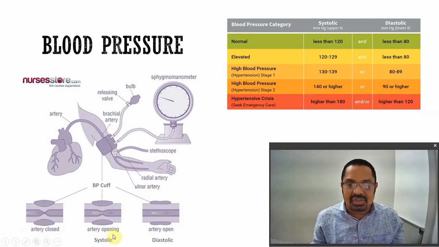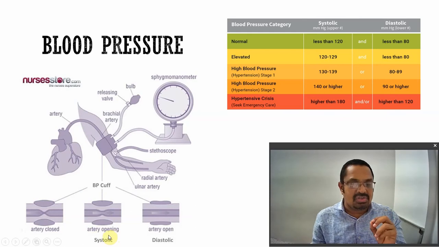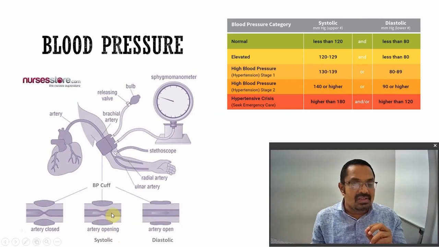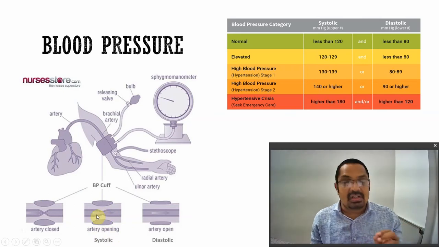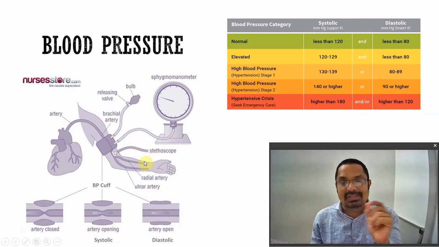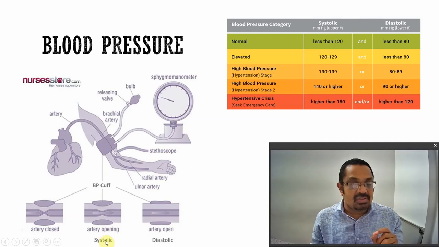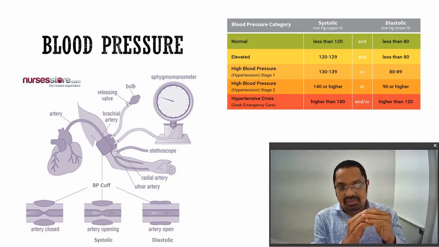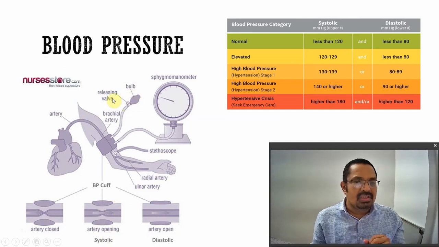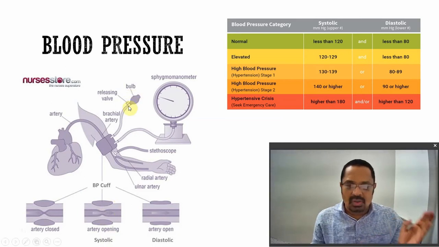So the maximum pressure exerted at that point is the systolic pressure, where there is a slight opening of the artery, and the blood starts rushing through. This rushing of blood can be perceived at the radial artery. The first rush of blood, the first pulse that starts, is nothing but your systolic blood pressure, where the outer pressure is just equal to the inner pressure. And gradually you go on loosening